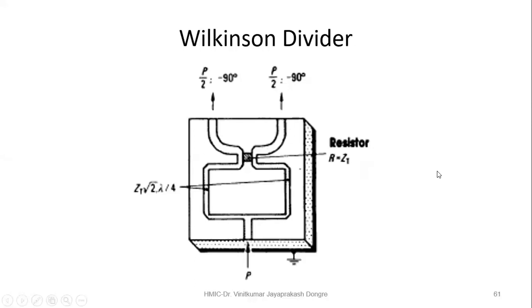Then the Wilkinson power divider. This Wilkinson power divider is quite famous, and it is used in many applications. The power is given and it is divided, and you will get the phase of the output the same in both. But as compared to the input and output, there is a phase shift of 90 degrees. Whatever the wavelength and dimensions, those are also mentioned here.